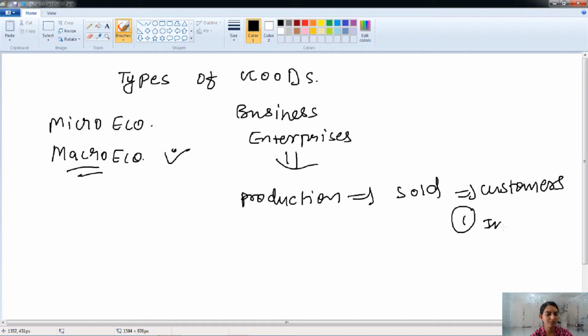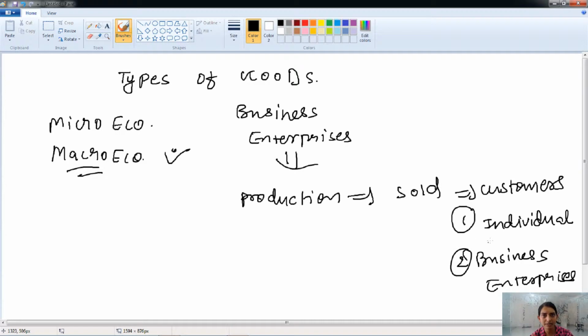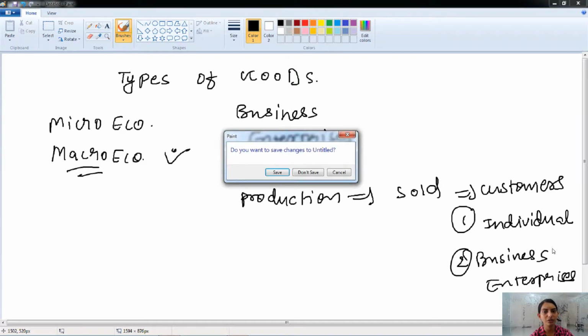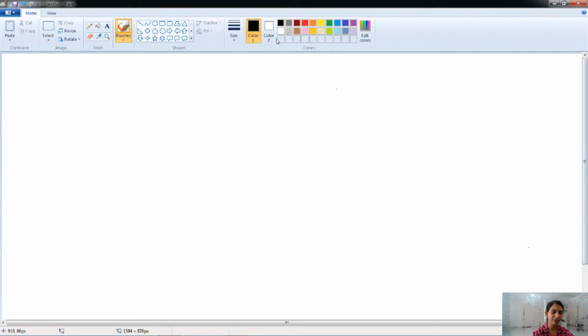And customers here are of two types: the individual customer, that is the ultimate user or the household, and the second one is the business enterprises. The goods sold to the business enterprises, the firm's organization, for further production are treated differently. So based on the types of customer, the goods are classified.